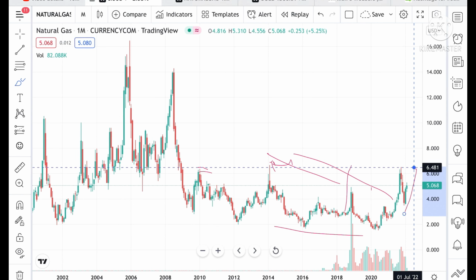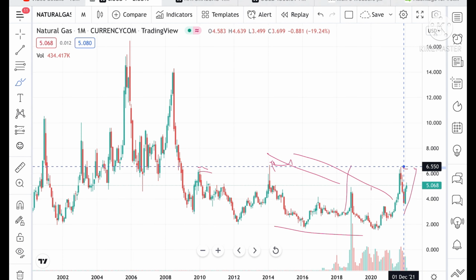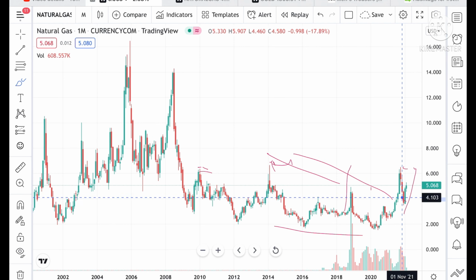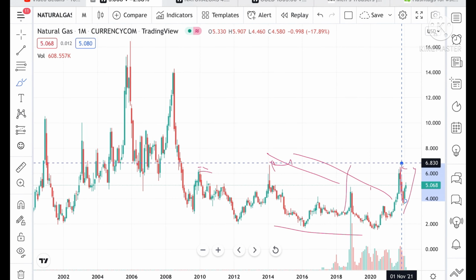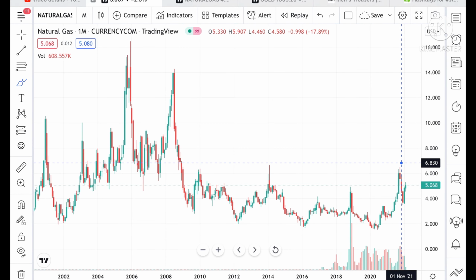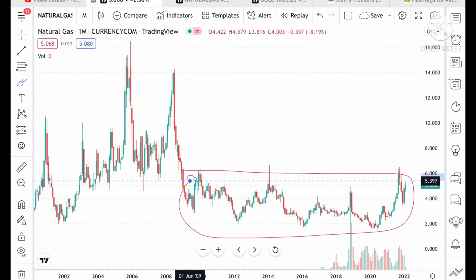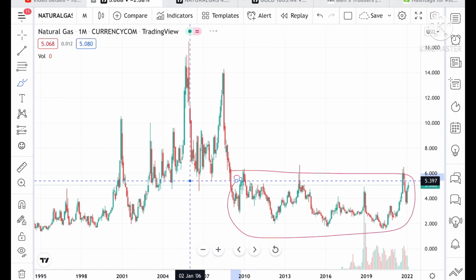Now the price has moved to a level of 6.515, but that is also in the month of around November or October. Looking at the chart, we can see two green candles forming upside, and the price of natural gas is moving in a particular range.